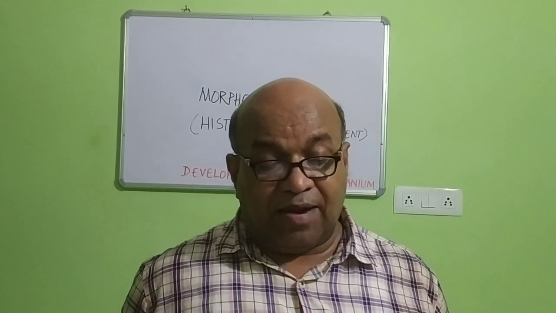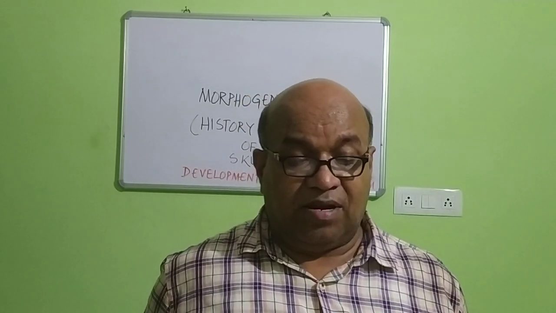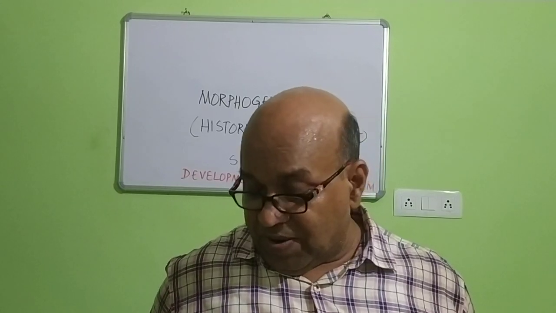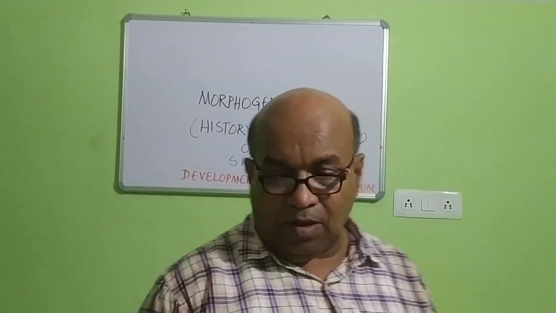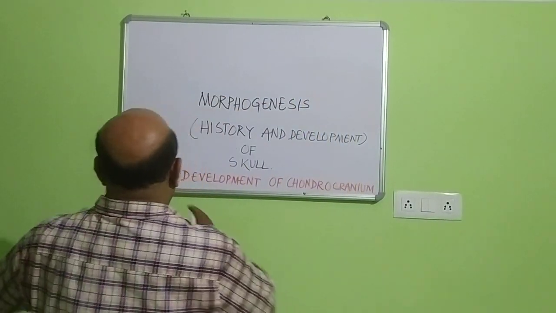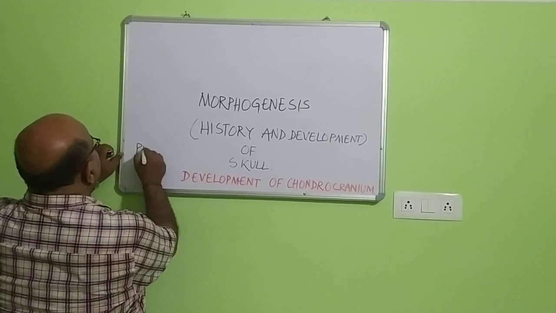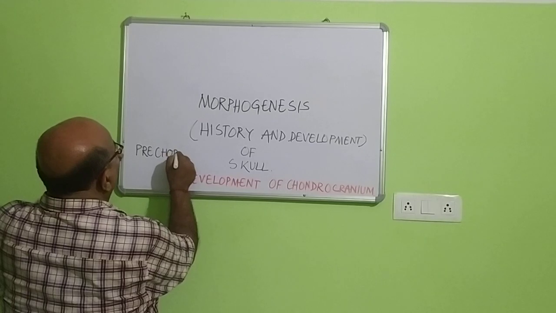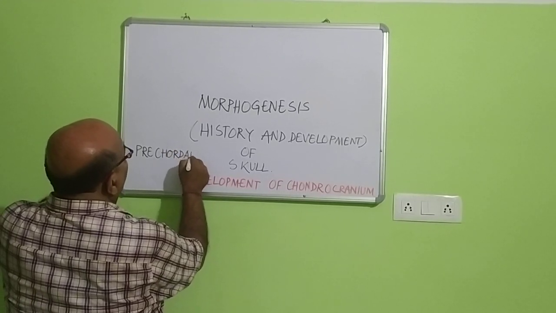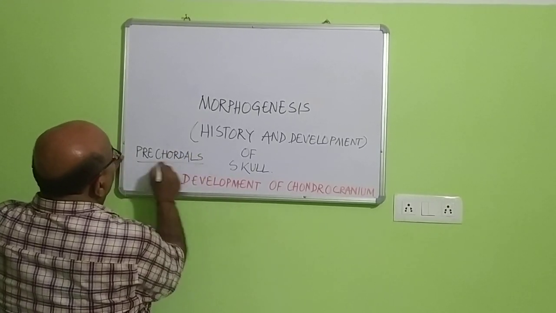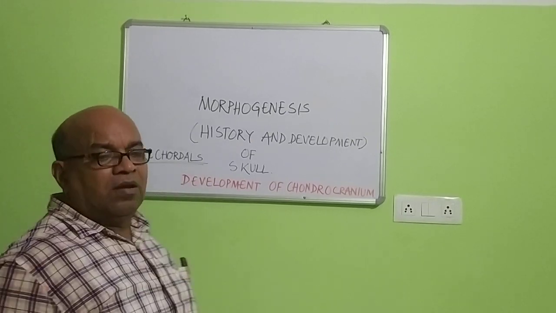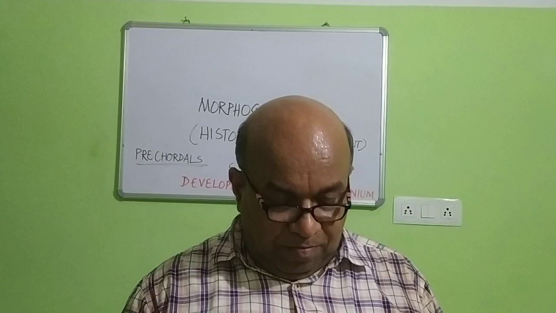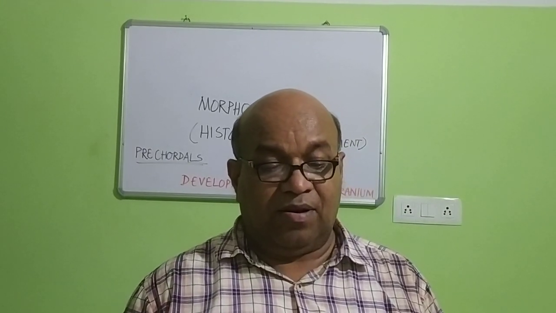A pair of curved cartilaginous plates called the precaudals. Precaudals form parallel to and below the forebrain.